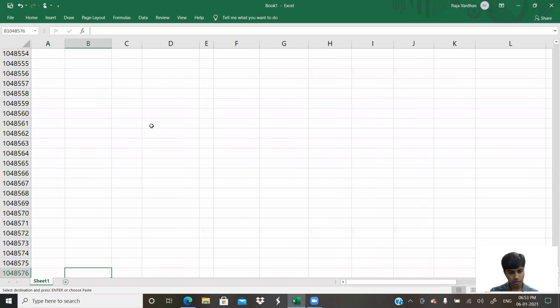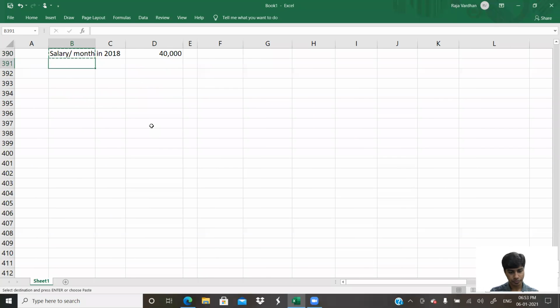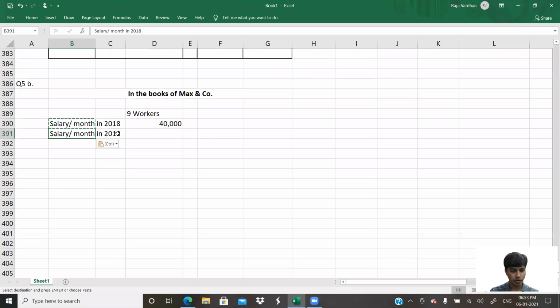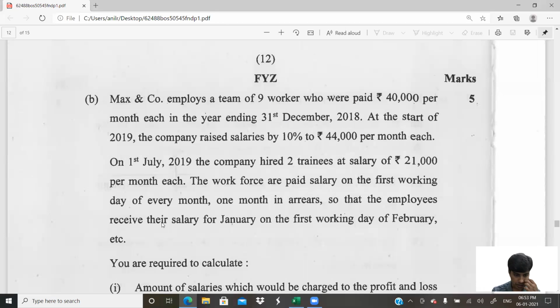Copy, paste. So we're going for 2019. Which year are we in now? 2019. 2019, how much? 44,000. Very good. Not an issue. On 1st of July 2019. Okay, July 2019. What happened?